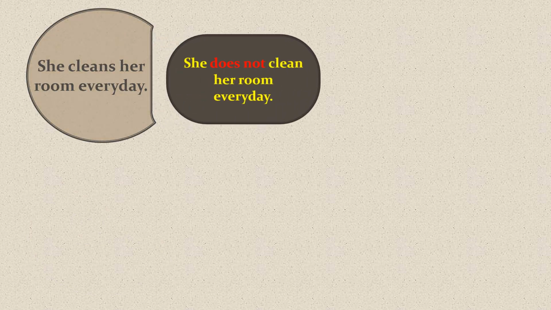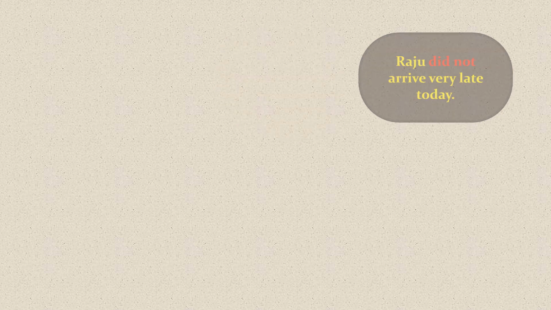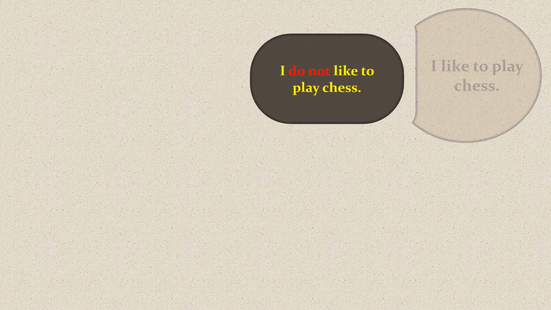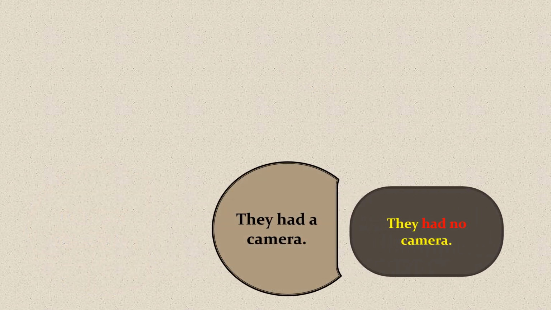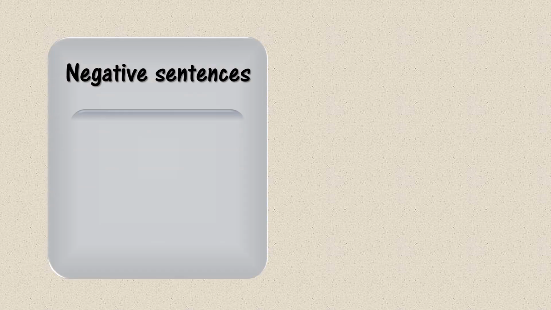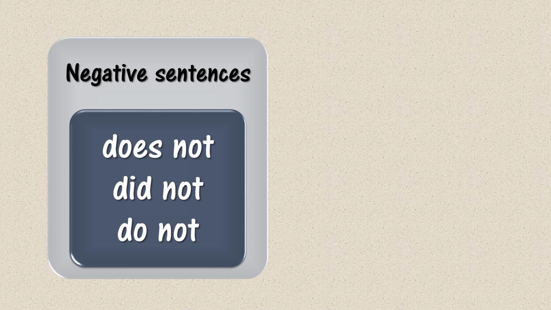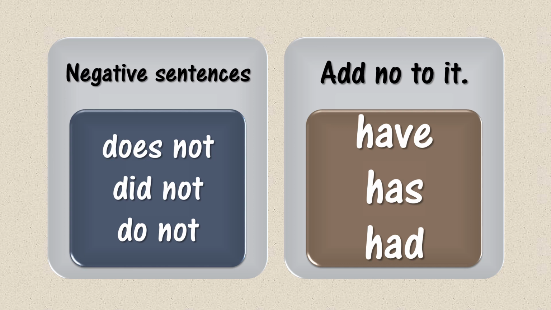Let's take the first one. Answer will be she does not clean her room every day. Second one, Raju did not arrive very late. Third one, I do not like to play chess. Fourth one, he has no notebook. They had no camera. I have no computer. So children, in negative sentence, we also use does not, did not, do not, and the sentences with have, has, had, we form negative sentence by adding no to it.